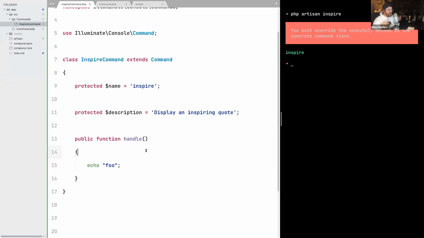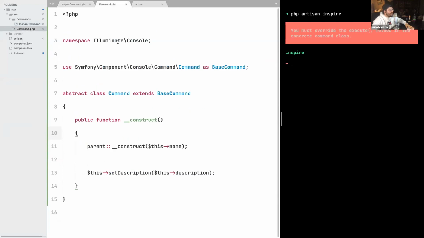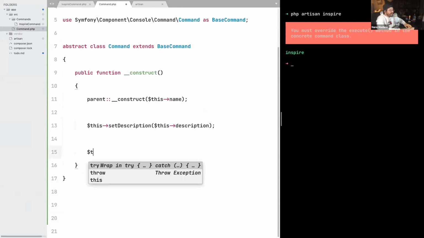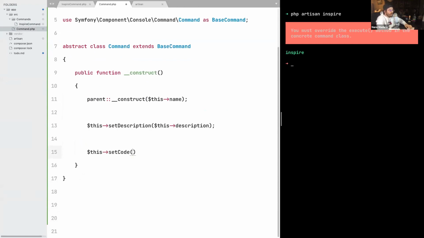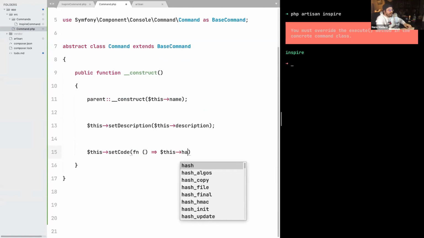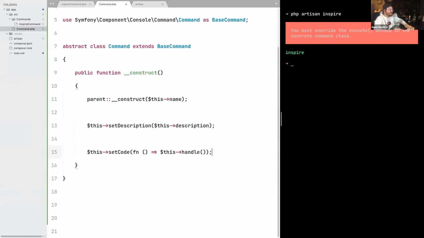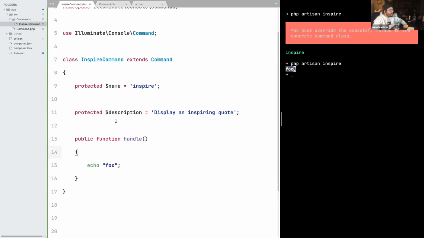So how does Laravel at its core get around this, so you don't have to receive an instance of the input and output and type int? Basically, on the abstract Command class that lives in the core of Laravel, Laravel does something like this. When someone tries to execute this command, you are going to call the method handle instead. So forget execute and just call the method handle, just like that. And once we do this, we suddenly have our echo foo appearing in the terminal, meaning that the code of this Inspire command is actually being executed as expected.